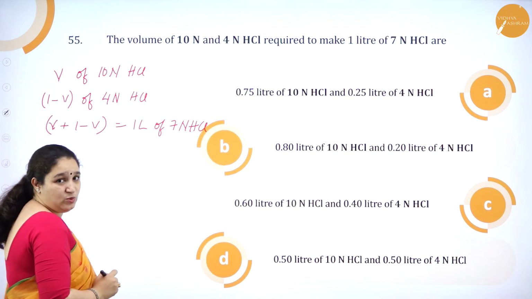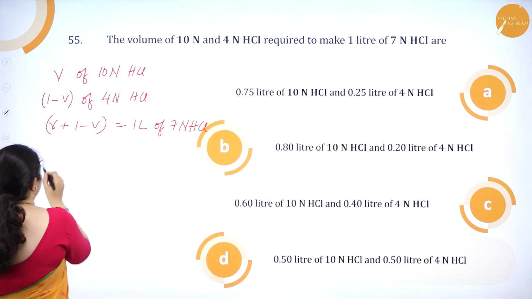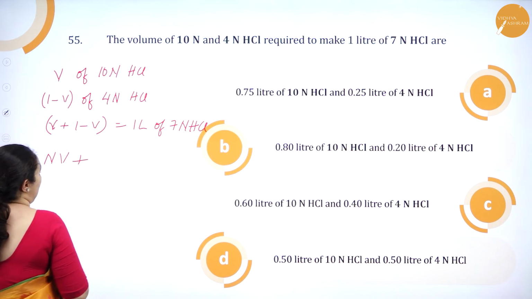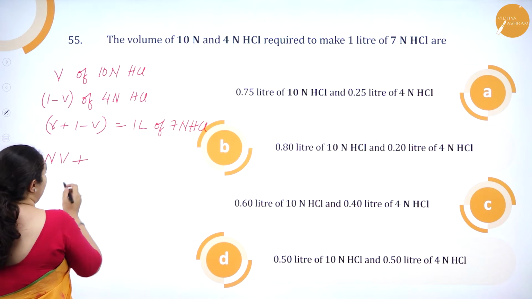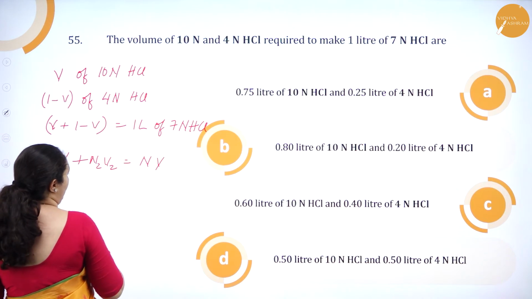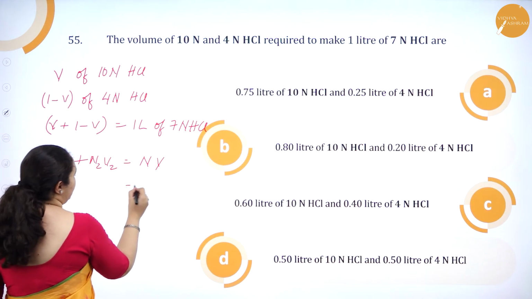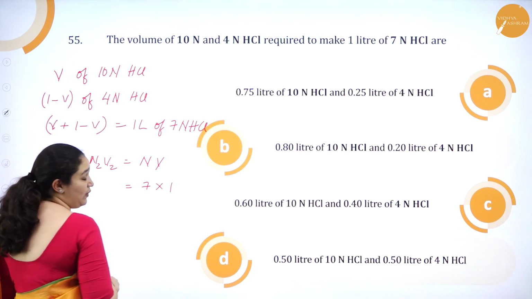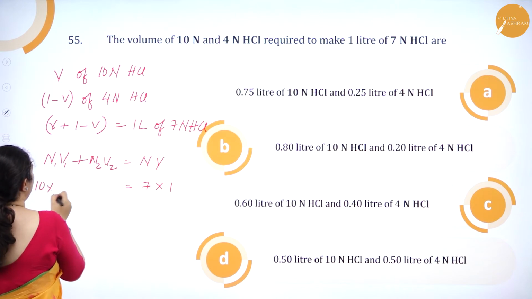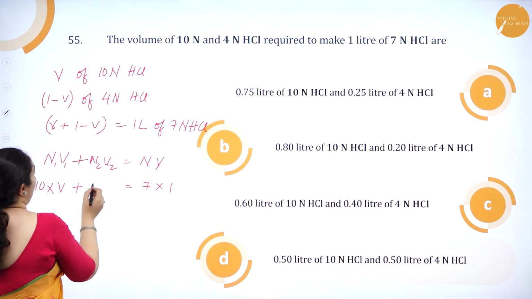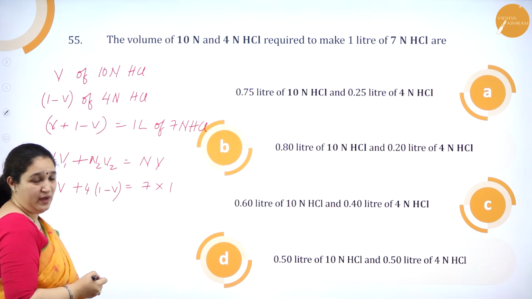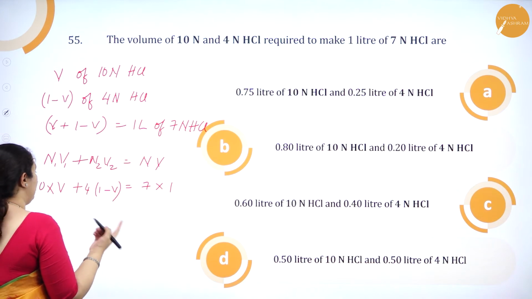So we are going to take N1V1 plus N2V2 is equal to NV. I have to get 7 normal, volume is 1 liter, correct? Here I will take 10 normal HCl, so 10 into V plus 4 into 1 minus V. I have to find out what V is.